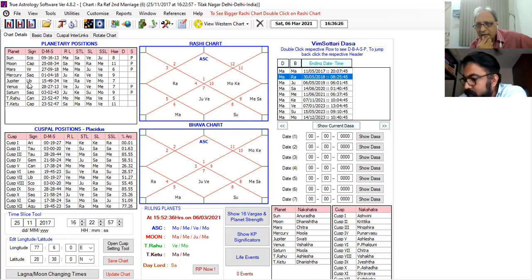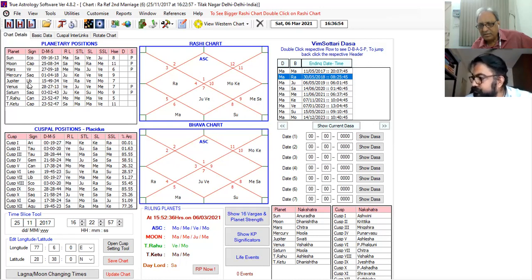The Lord of Scorpio is Mars. Lord of Libra is Venus. Write down the sequence: Venus, Mars. Then after Scorpio, Jupiter will transit into the Sagittarius sign. The Lord of Sagittarius is Jupiter.